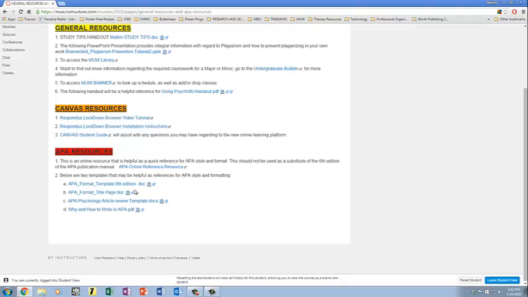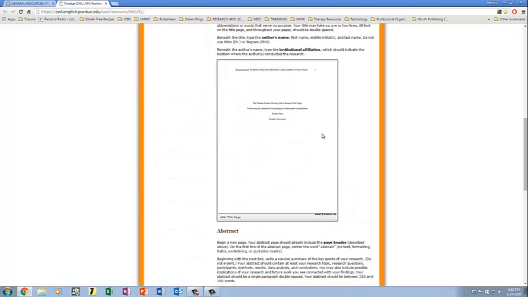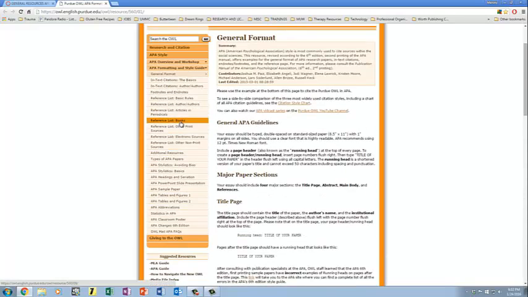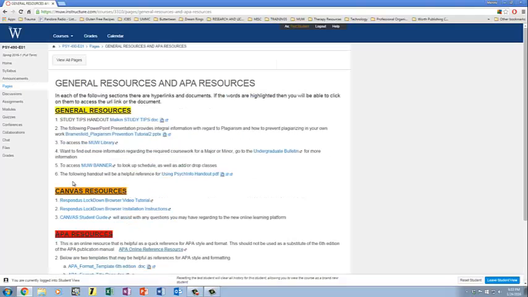If you've had a class with me before, you probably already have these saved, but here's your APA online quick reference through the Purdue Writing Lab. This is wonderful. It shows what a title page should look like, an abstract, and gives you specific ideas on how to reference something in your reference page versus in the actual body of your paper, so that I would bookmark. Here are all the templates that I've made that you can type directly into depending on the different projects, but make sure you delete anything that's not applicable to that project since it is a template.